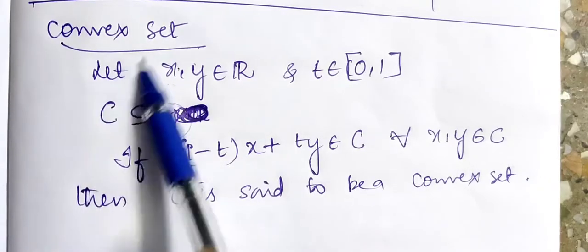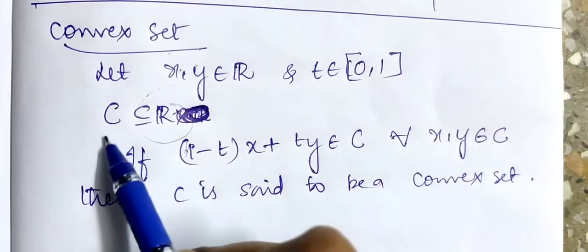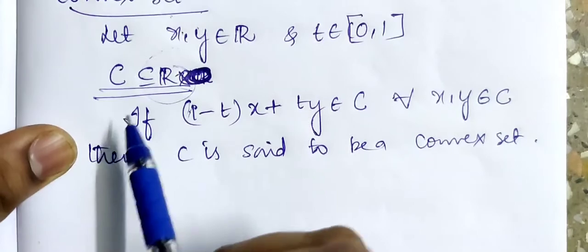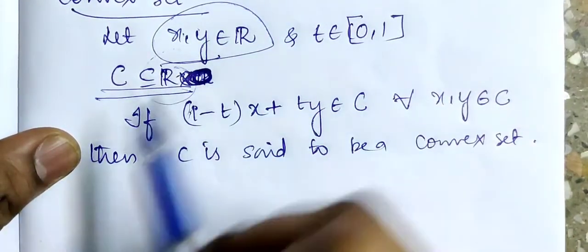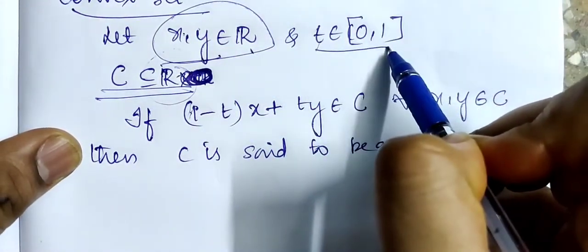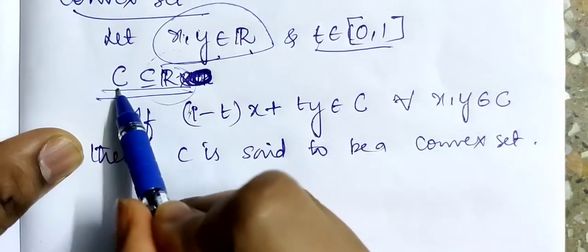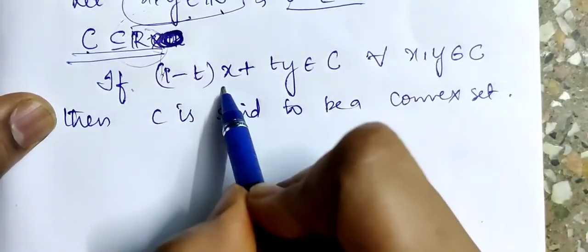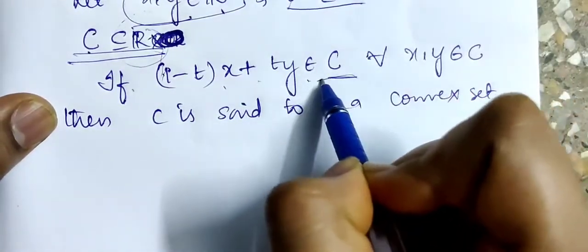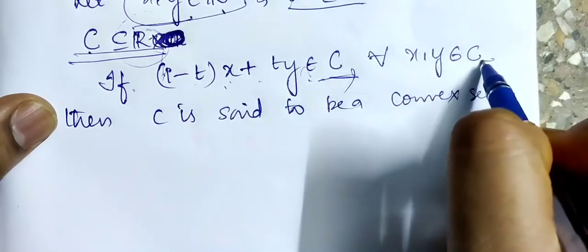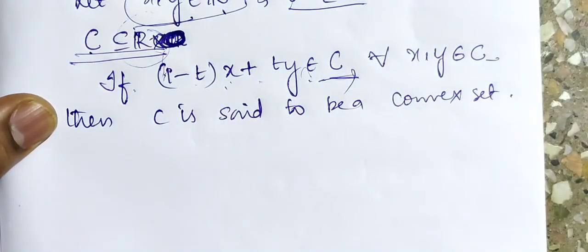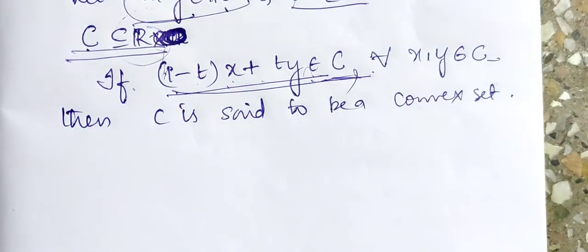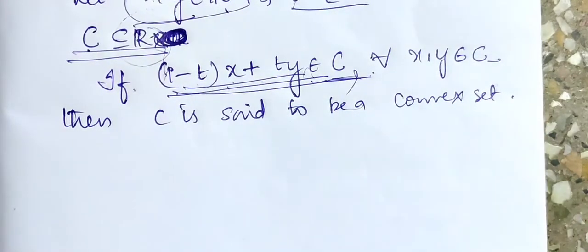The next topic is convex set. Here we'll discuss only for the set of real numbers. For any two elements x and y from R and t a point in the closed interval [0, 1], we define a set C as a convex set for R if (1 − t)x + ty belongs to C whenever x and y belong to C. Now we'll check if this convex set is arcwise connected or not. That is, we'll check if this is an arc or not.